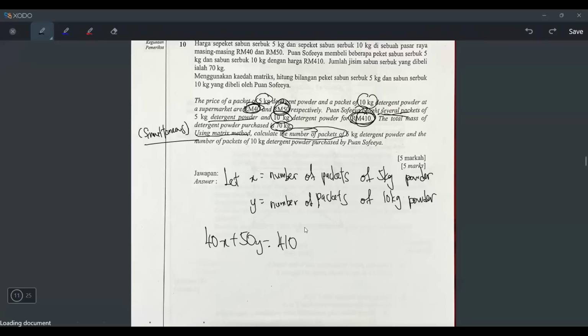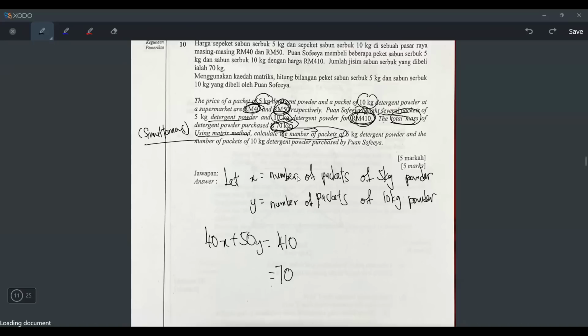Okay. And then what is the second equation? Well, for the second equation, they say the total mass is 70 kilos. Means this, I will write 70. But I cannot write 40x plus 50y here. It's wrong. Because 70 is not the RM, it is not the price. 70 is the mass. So the total mass for one detergent powder of the small size is 5 kg.